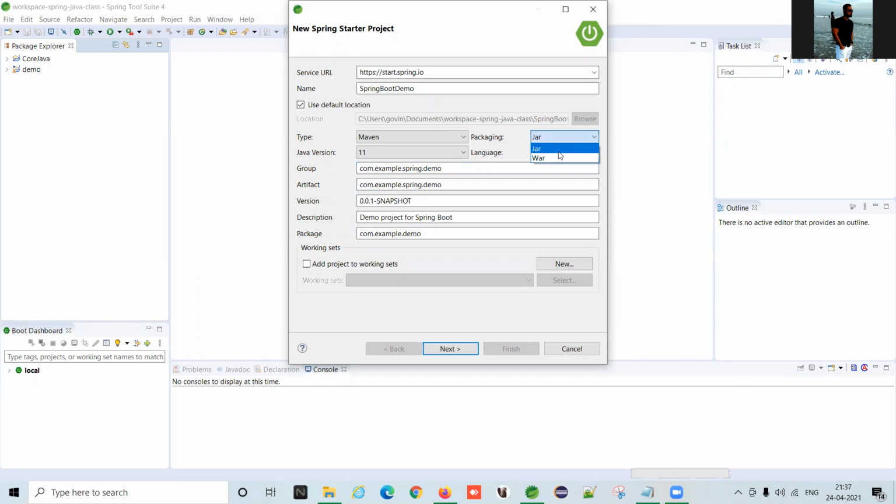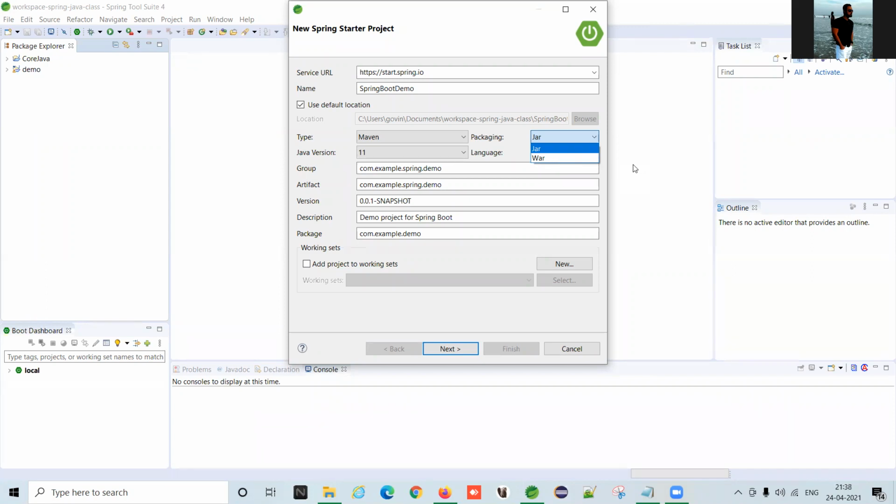Jar and war, I think it's clear. Yes, sir, quite clear. War file means web related thing. Simple. Jar means a particular standalone application. Standalone application means many applications you have installed on your laptop, like a downloader.